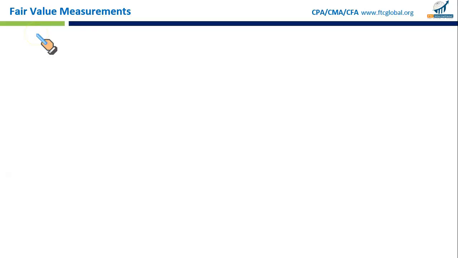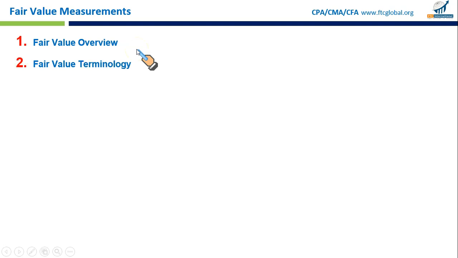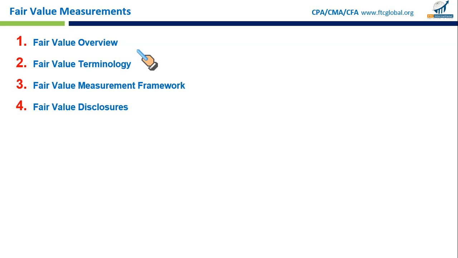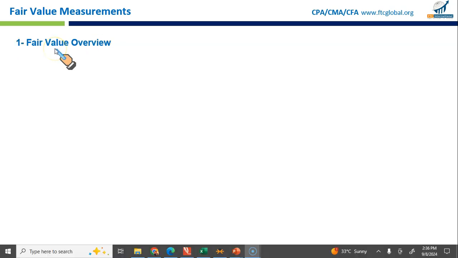Next topic we have is fair value measurement. We'll be discussing first the overview of fair value terminology, fair value measurement framework, disclosures and exceptions. The US GAAP has created a set of rules and systems for how to calculate and disclose the fair value. What is fair value? It's the price at which an asset could be sold or a liability could be settled.